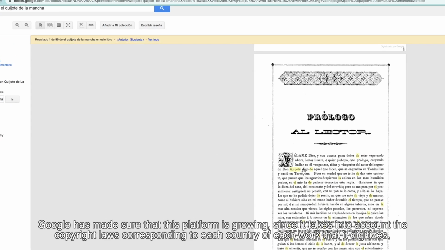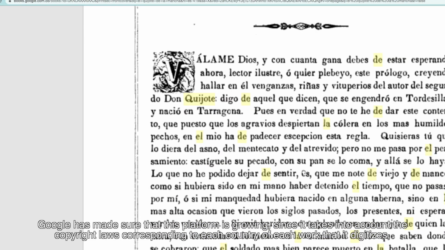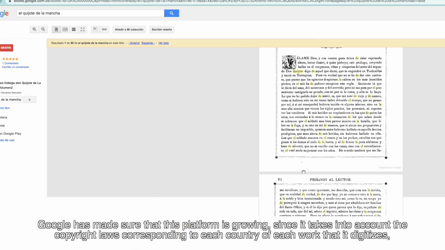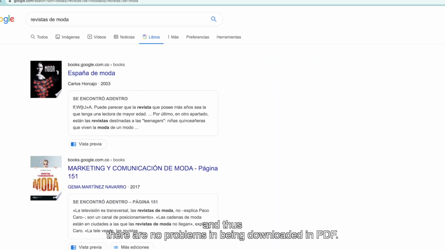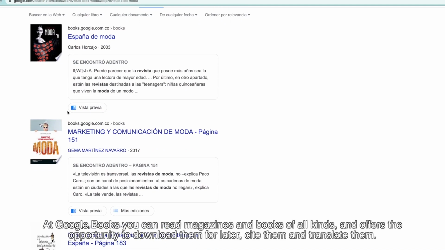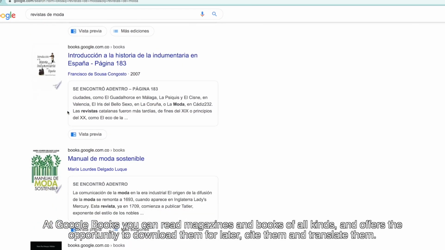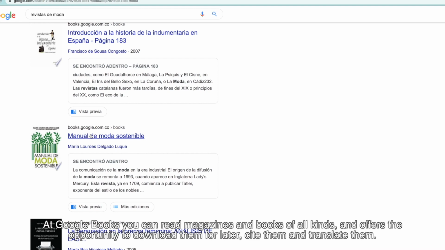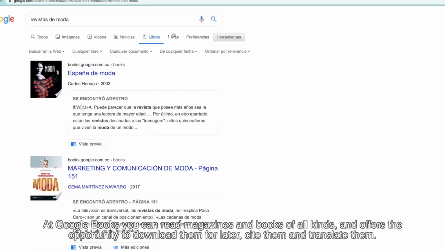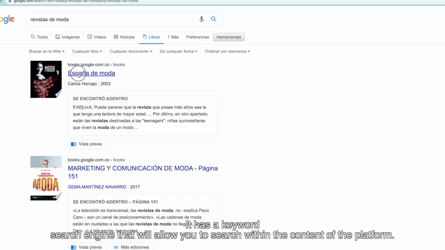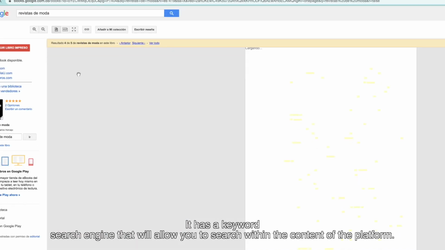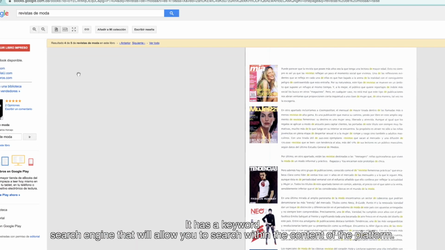Google has made sure that this platform is growing since it takes into account the copyright laws corresponding to each country of each work that it digitizes, and thus there are no problems in being downloaded in PDF. At Google Books, you can read magazines and books of all kinds, and it offers the opportunity to download them for later, cite them, and translate them. It has a keyword search engine that allows you to search within the content of the platform.